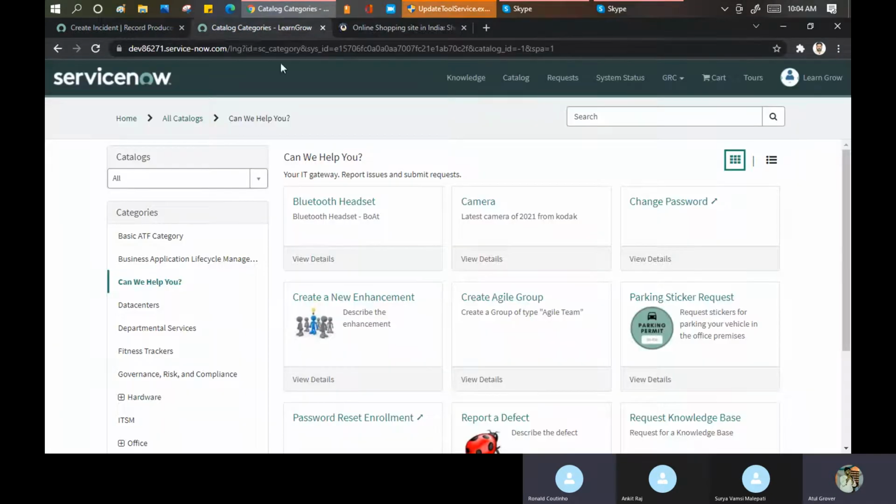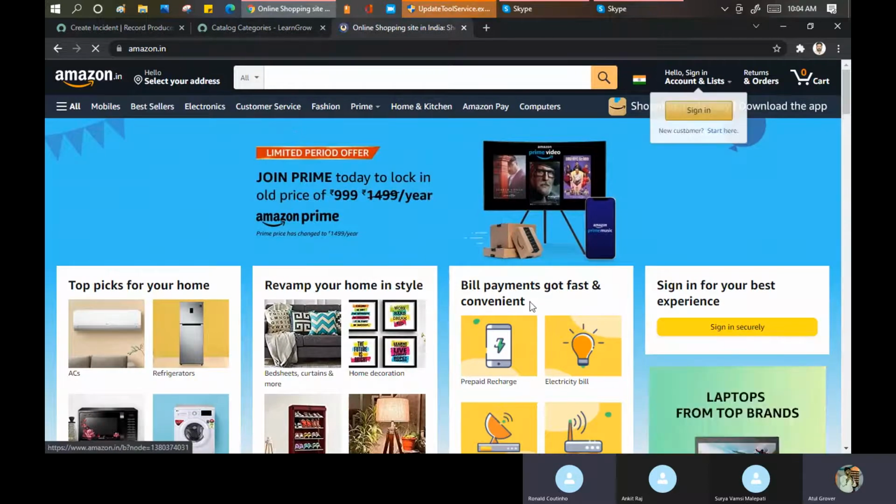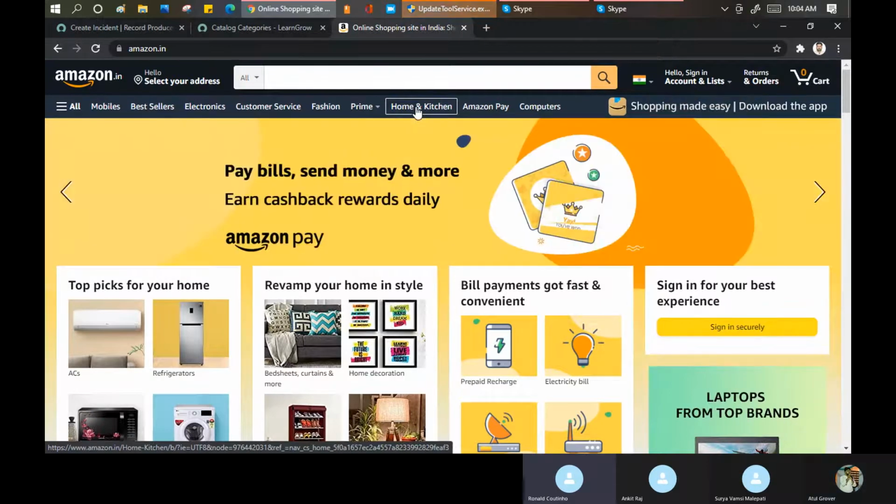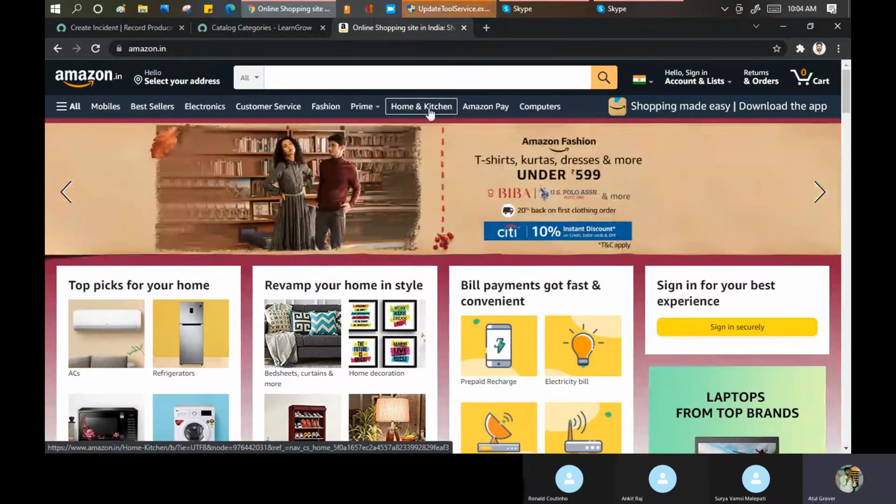Do you know what they call it: a catalog item, a request, a banner, or an image? Yes, most of what you can see over here are catalog items. But maybe Amazon would say no, it is not a catalog item. Boss, this is a portion, or a department, for me.